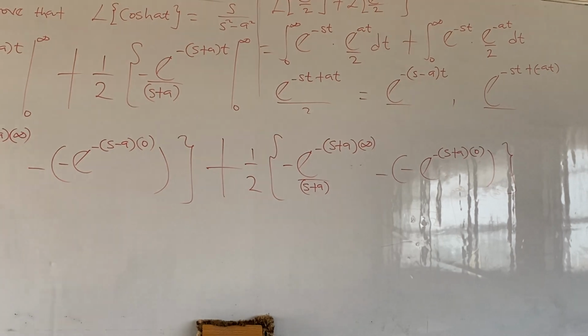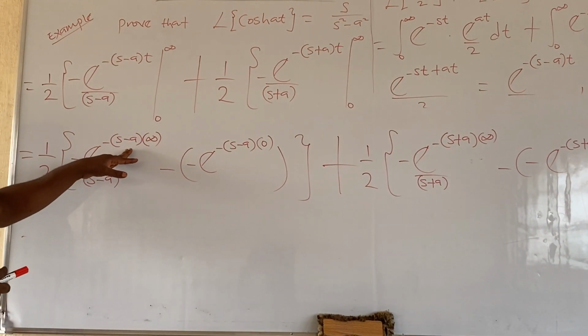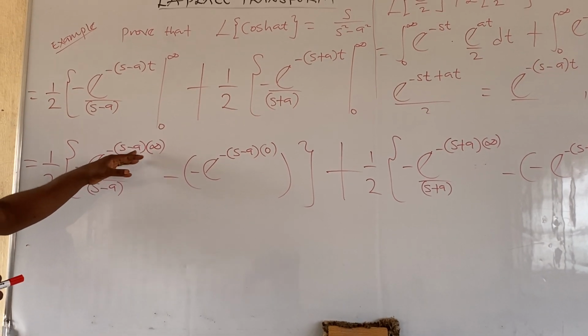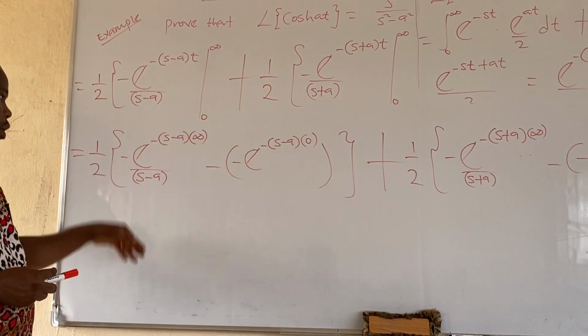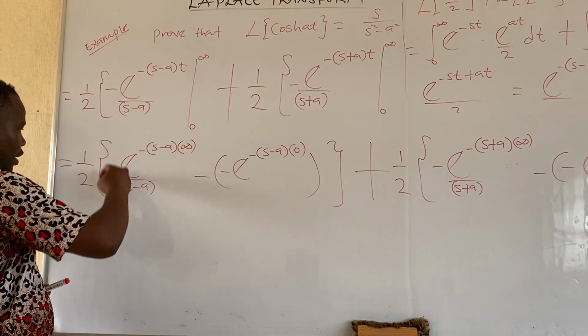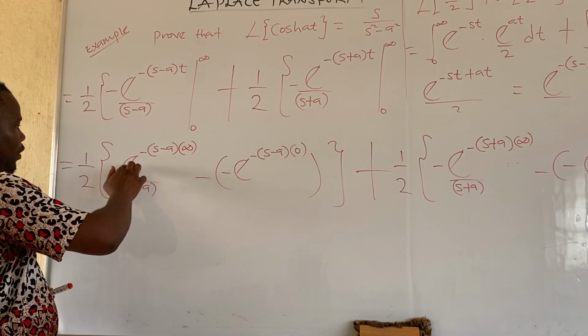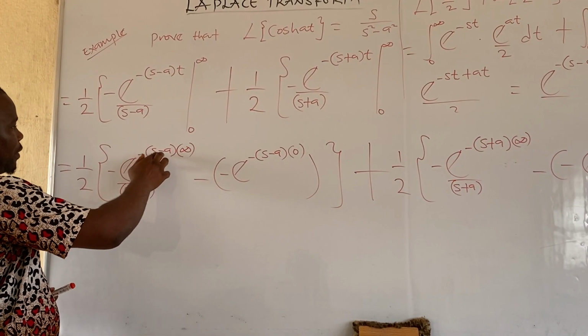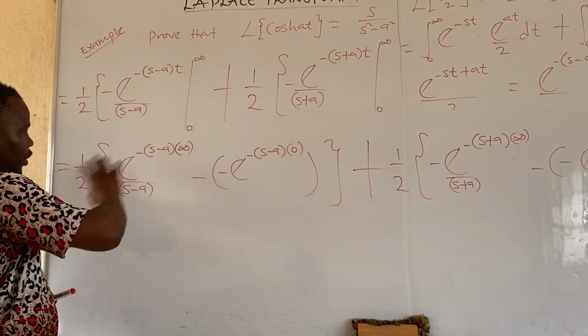So now, here, if you use infinity to multiply this, the whole of this will give us 0. If you use infinity to multiply the whole of minus exponential minus (s minus a), all over s minus a, it will be 0.